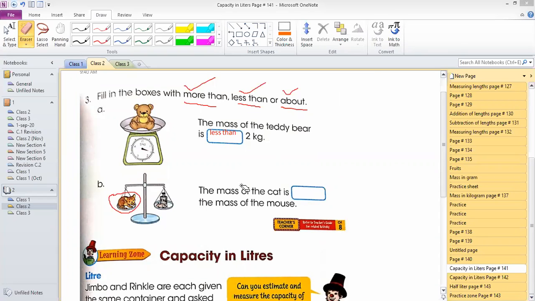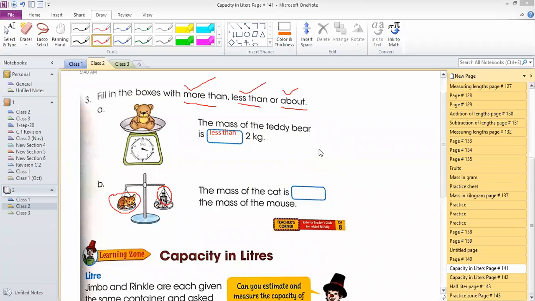Look, students, some students are saying both have the same mass. But there is 1 kg also. This is the weight of 1 kg. The question is asking about the mass of the cat: more than the mass of the mouse, less than, or about. If you remove this 1 kg weight from this balance, you will see that it will go down. Yes, Adam Khalid, very good. So the mass of the cat is more than or less than the mouse?